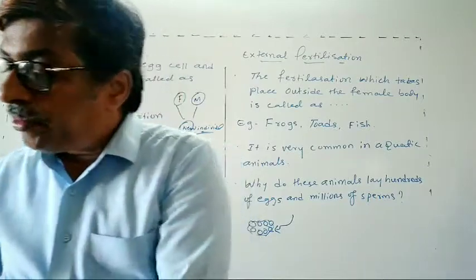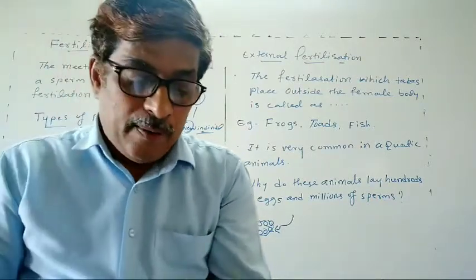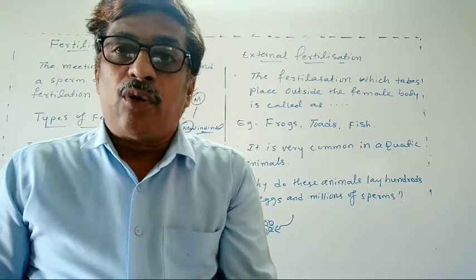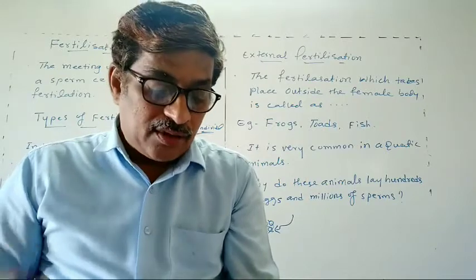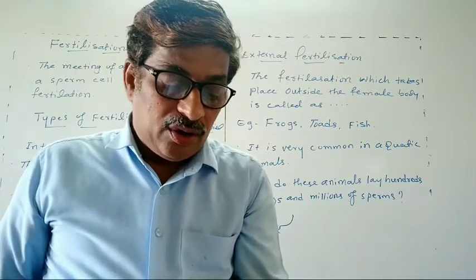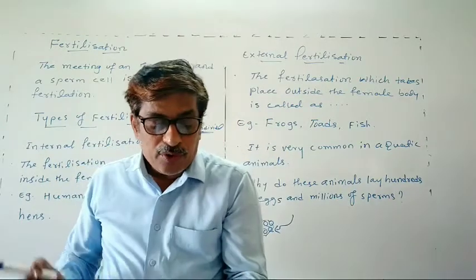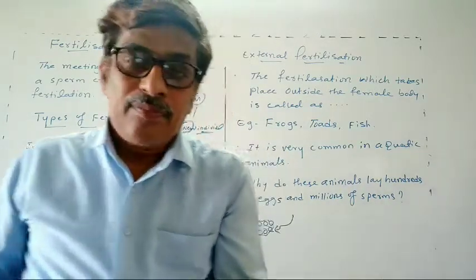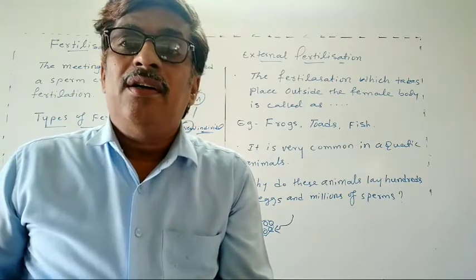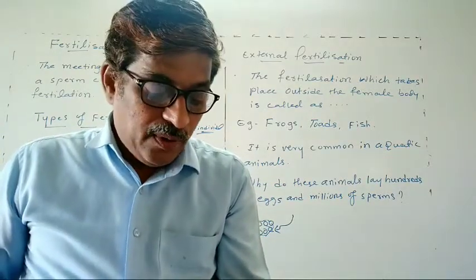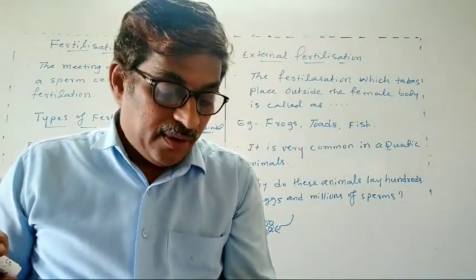Now you will see that some activities are given in the textbook. What will the activity be? To observe the color and size of the frog eggs. So what do you have to do for this? Here it is given: visit a pond during the rainy or spring season. So dear students, you have to visit the pond during the rainy season or the spring season itself. What do you have to observe there?